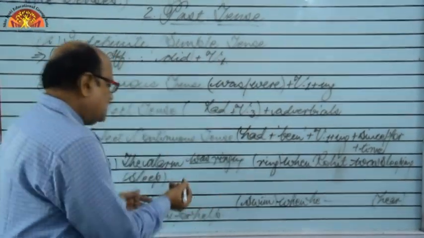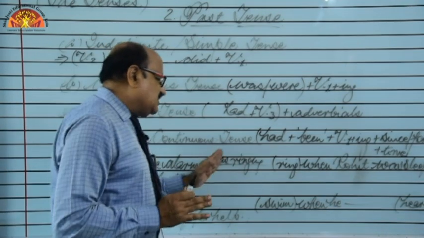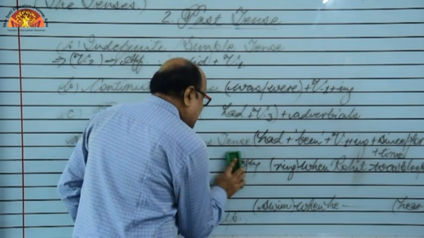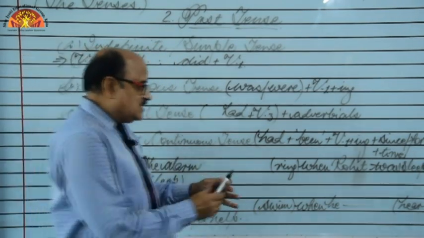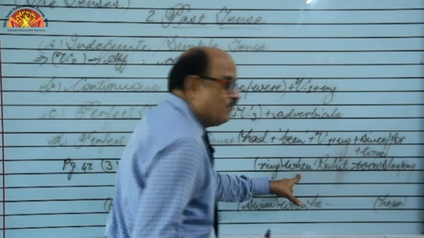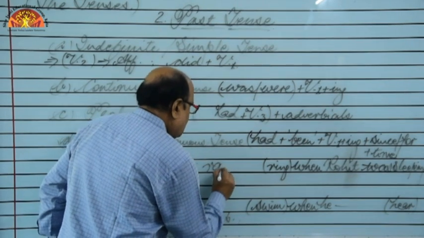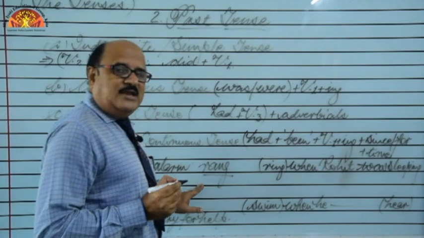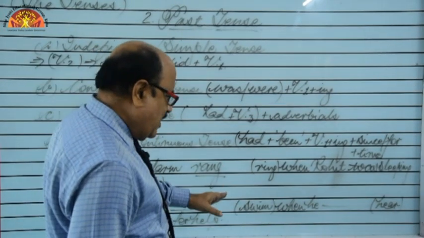But here again past continuous tense is there, so there cannot be such kind of repetition, so we will not use it. That's why I wrote this. So past continuous tense cannot be used before when or while. So we can write the alarm rang. We are talking about indefinite tense. Got it?